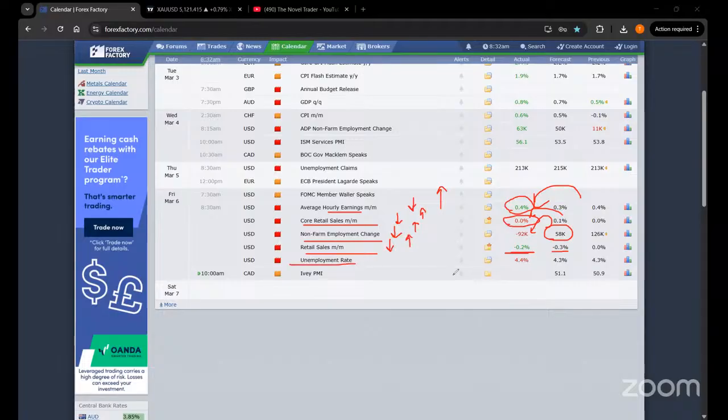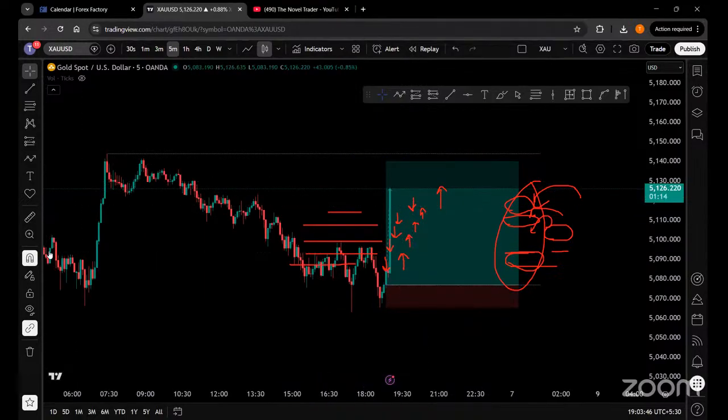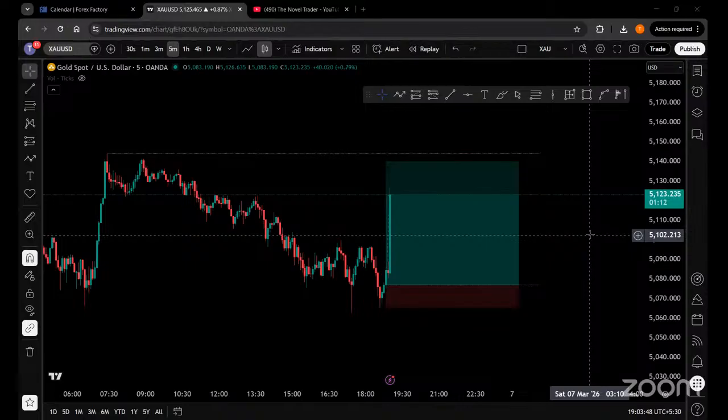And last but not the least, the unemployment rate has increased by 10 basis points. So 4.4 is the new unemployment rate, which is again negative for the US dollar and positive for the gold itself. Even before the news was released in the market, we were able to take the trade on the right side of the market. As you can see, guys, our major trade is also about to hit in the market, and we were able to decode the news very easily.